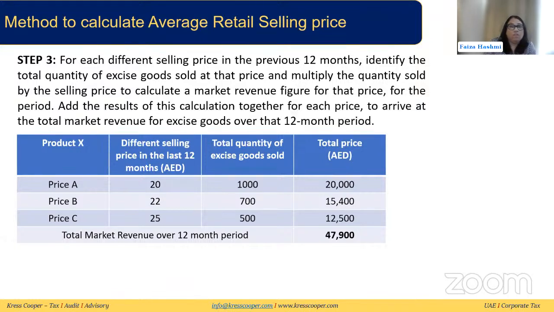Now we need to multiply the price by the quantity for each period and then add them together to get the total market revenue over the 12-month period. So in our example, the total market revenue over the 12-month period is 47,900.